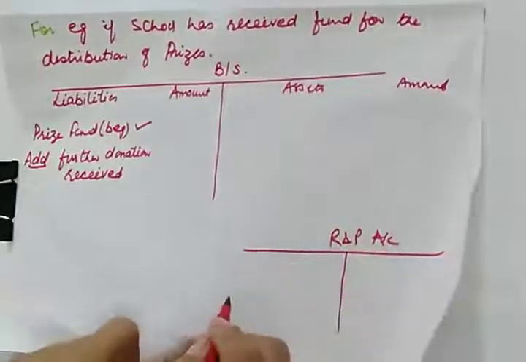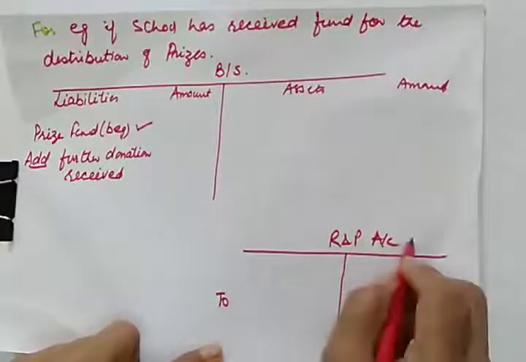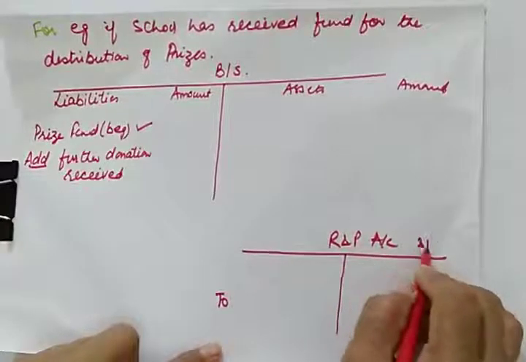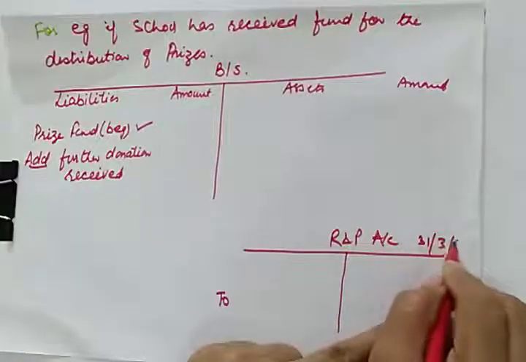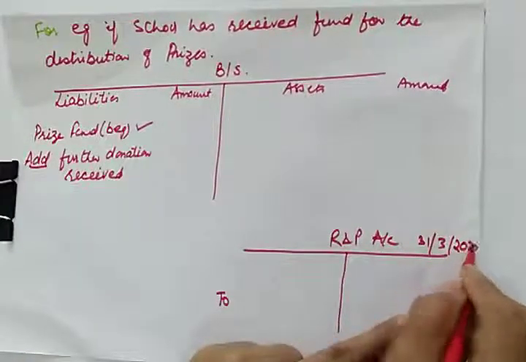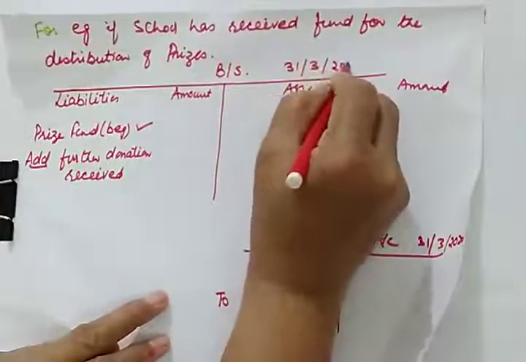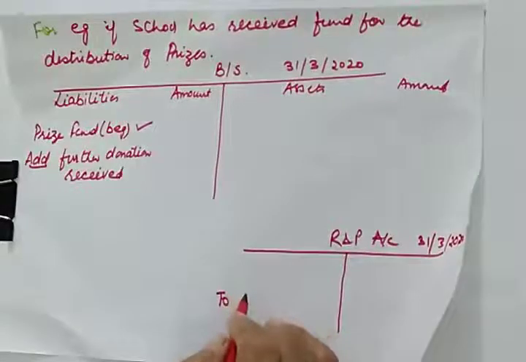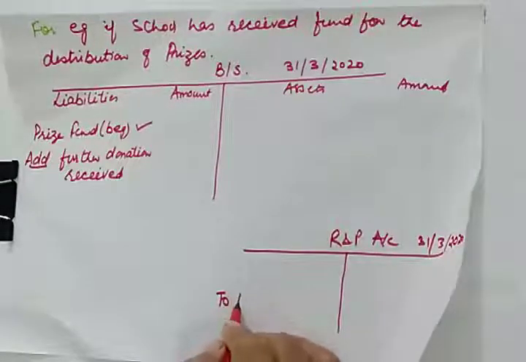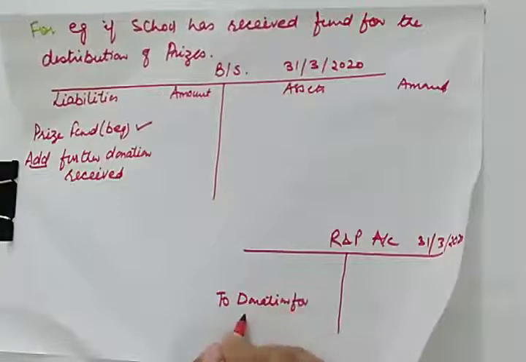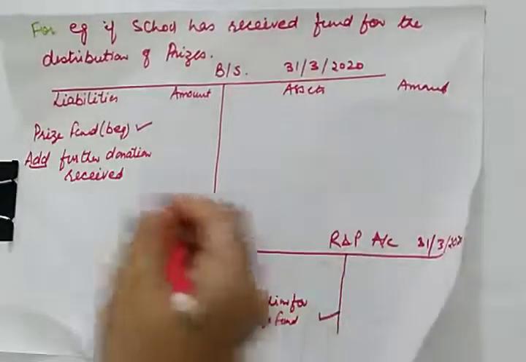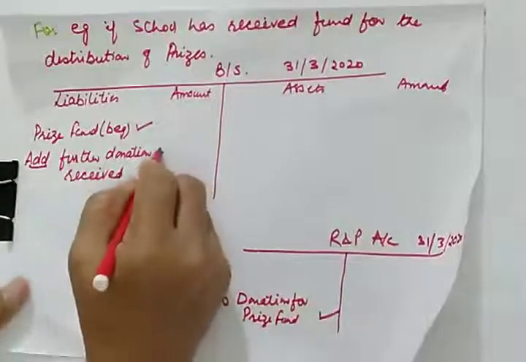On the debit side, it will be mentioned. Suppose this is for the year ending 31st March 2020. The 31st March balance sheet we are also preparing on the same day. So it is mentioned there: donation for prize fund. So whatever donation we receive for prize fund will be added here.